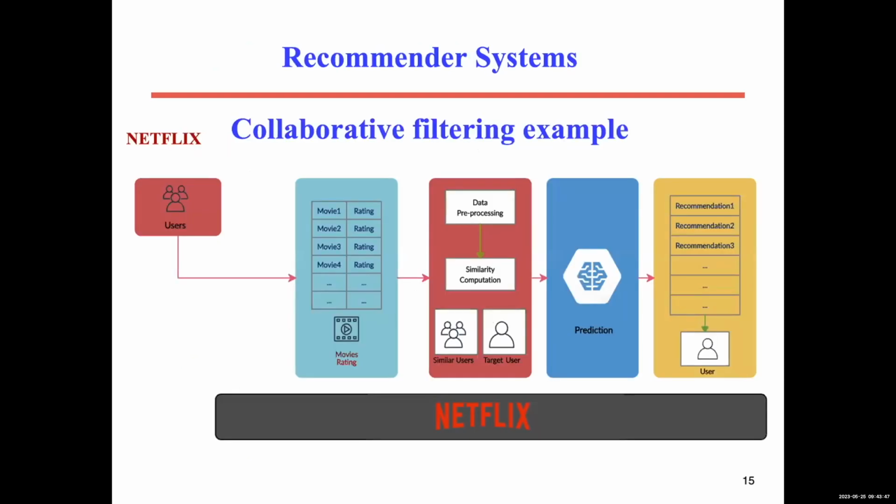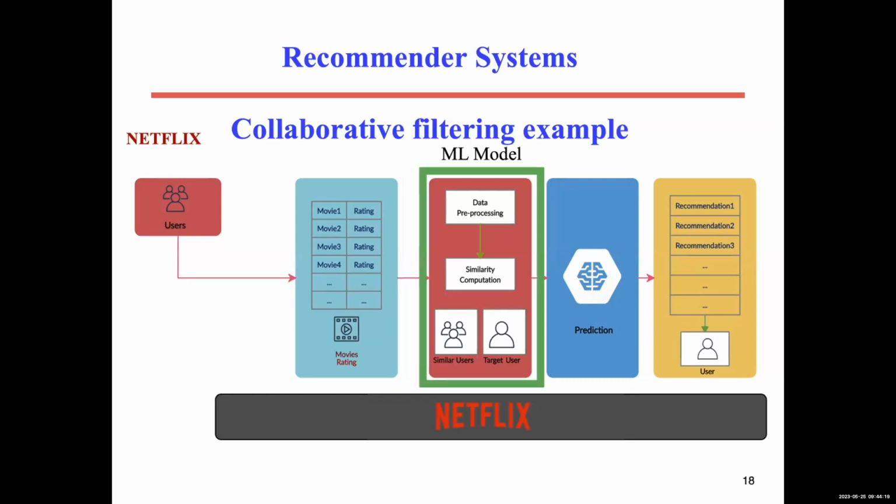So if I take an example of collaborative filtering used in, for example, Netflix, let us see how the Netflix model works. The first is Netflix subscribers around the world. The Netflix system tries to build a database from these users: the movies watched, the ratings of these movies, and so on. So this is building a database of user profiles.